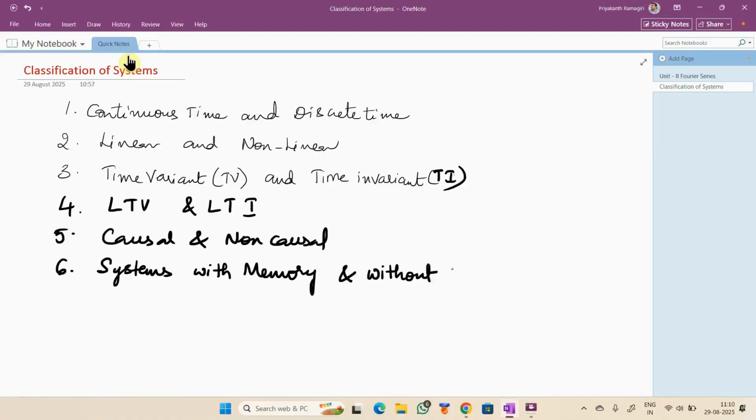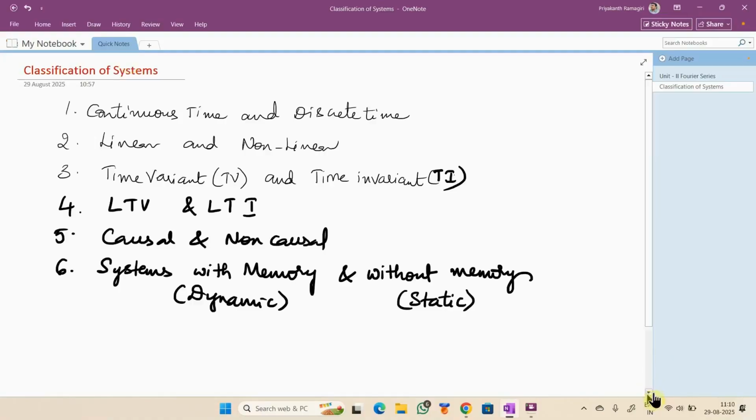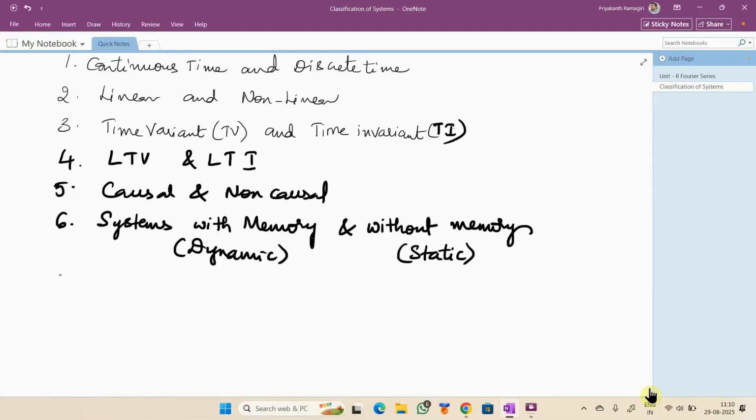We have other names for these: dynamic and static. Systems with memory are called dynamic, and systems without memory we call static systems. Any other ones I have told you? Stable and unstable systems.